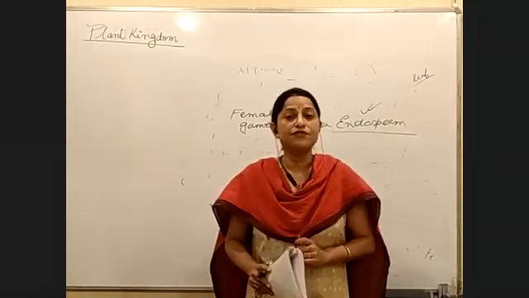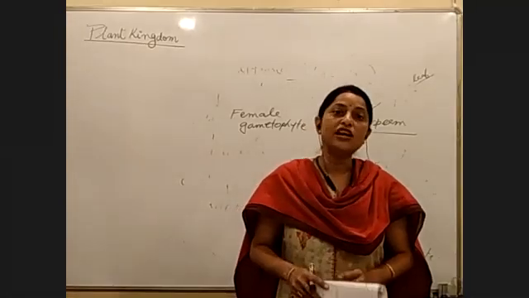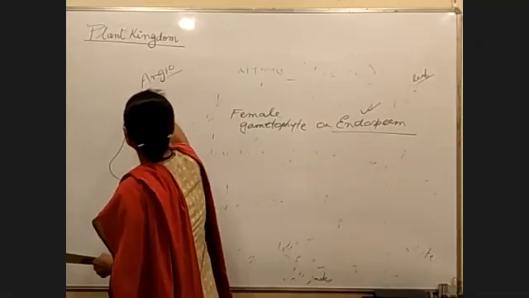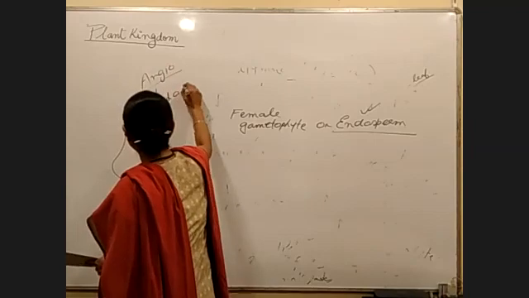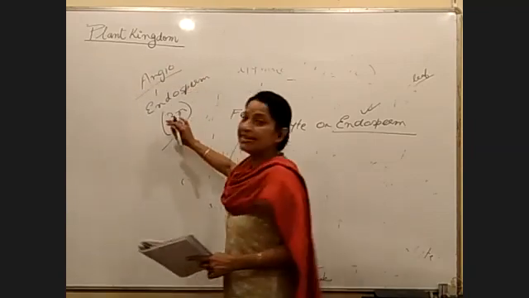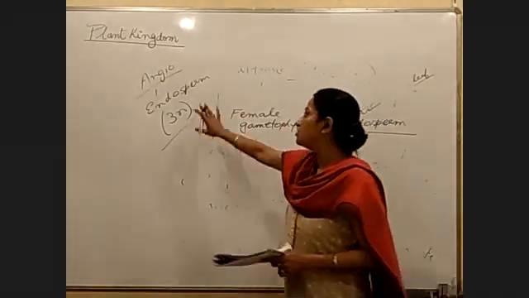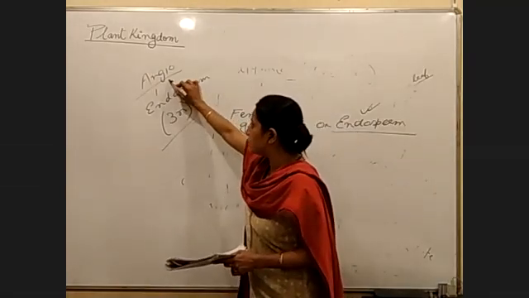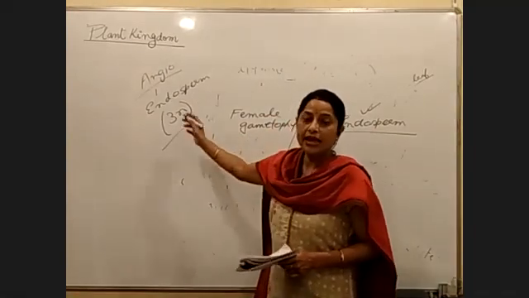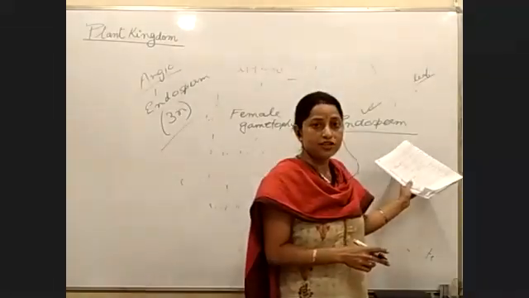Next, another point of difference is the quality of the endosperm. What is the ploidy of the endosperm we get in angiosperms? Triploid, 3N. How it becomes triploid we will understand when we discuss that process. As of now, just remember this. In gymnosperms also, you see endosperm formation.